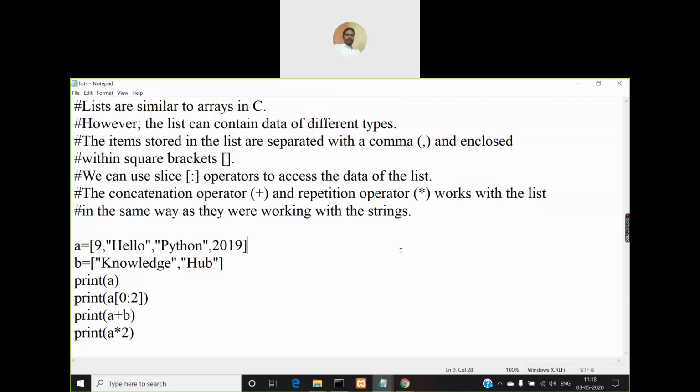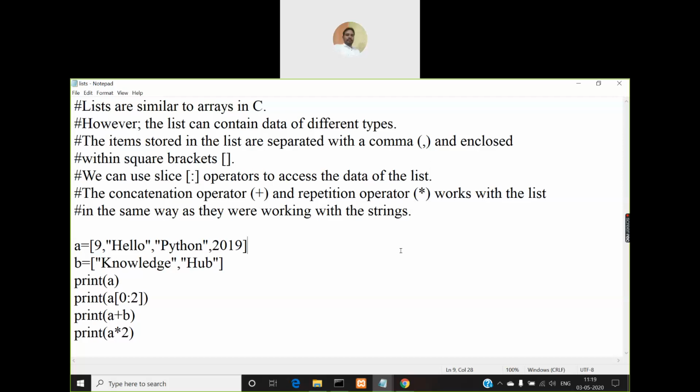They are similar to arrays that you have in C language, but the difference is arrays can hold only a similar kind of values. That means all the elements in an array must be of a single data type. If you declare an array of type integer, then you can store only integer values. If you declare a character array, then you store only characters in that array. Anyhow, a character array is nothing but a string. So the definition in C language is: an array is a collection of similar data items.